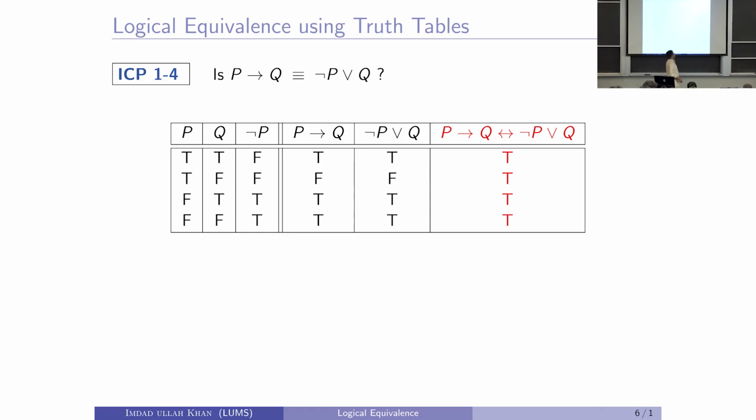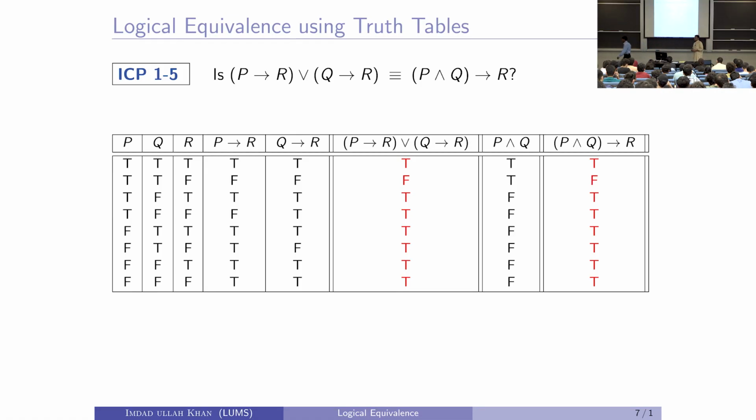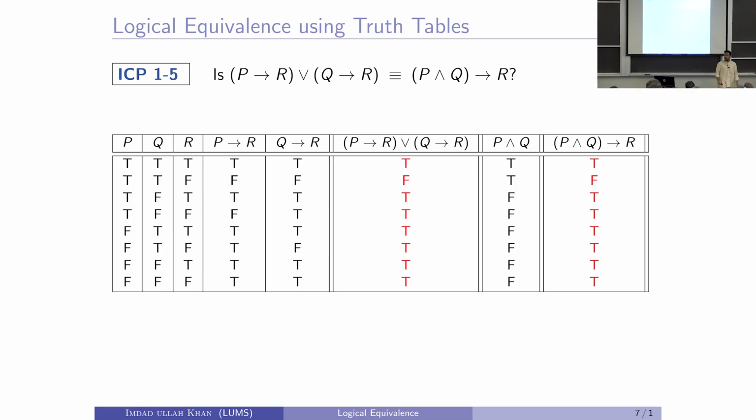Here is a little bit more complicated compound proposition made up of 3 atomic propositions P, Q and R, and they are also equivalent by just making the truth table. P implies R or Q implies R is equivalent to P and Q implies R.